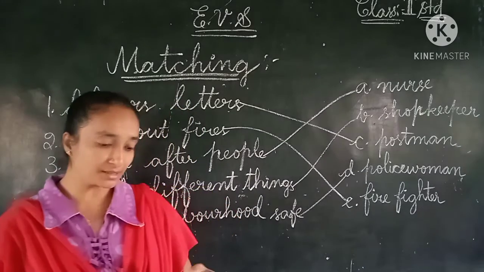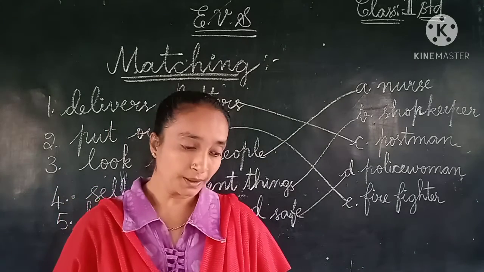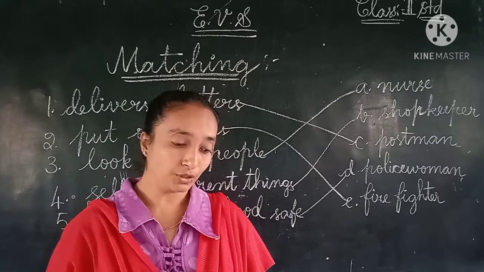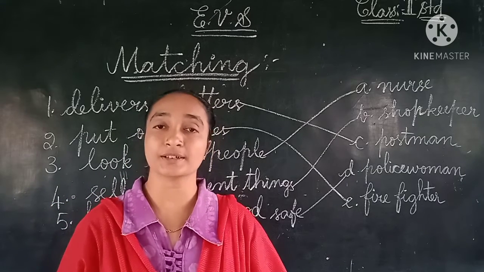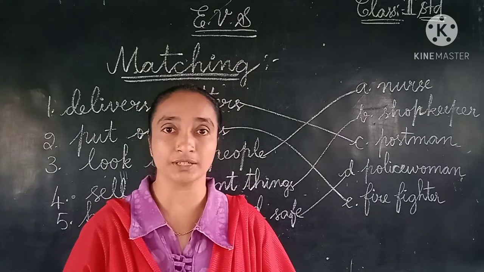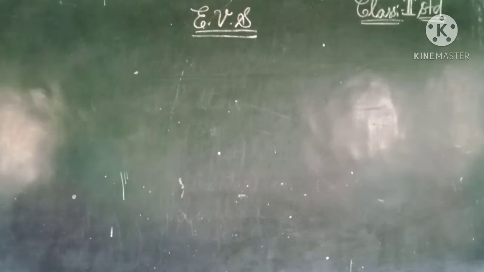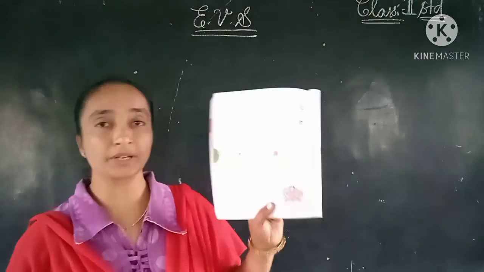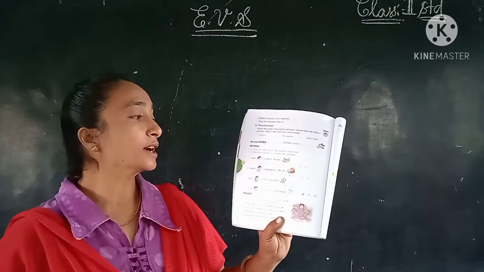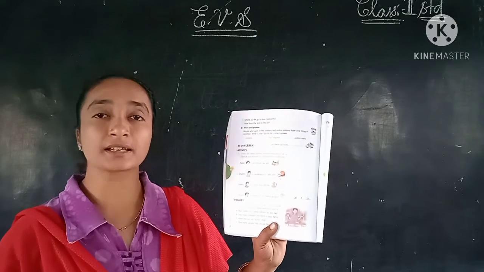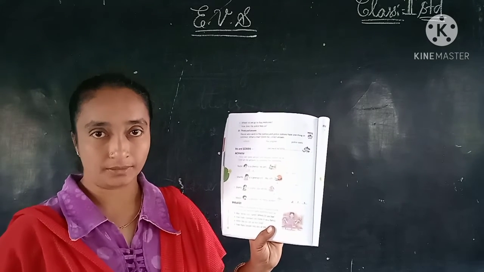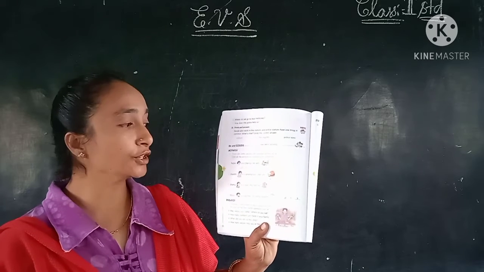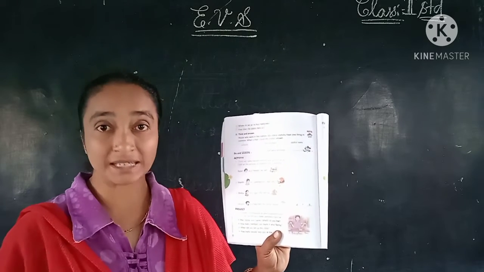Now let us see a small activity we have here. There are some people who provide service for us. Look at the pictures and complete the sentence. Let us see this activity, children. Here we have a small activity and they have given missing letters for us. Rajbir, he is a chemist. What he used to sell, that we have to say. So he is a chemist.